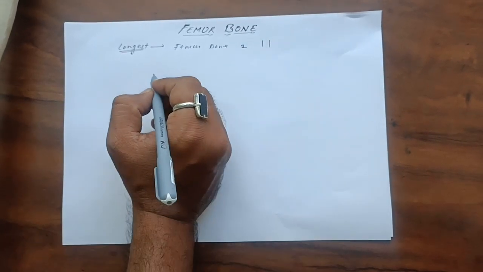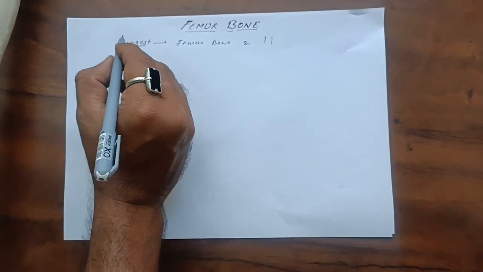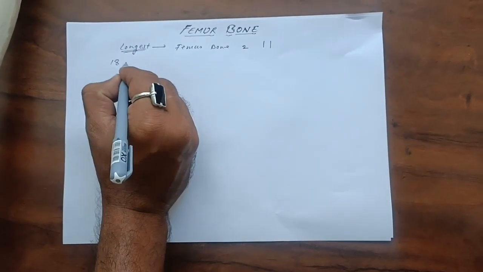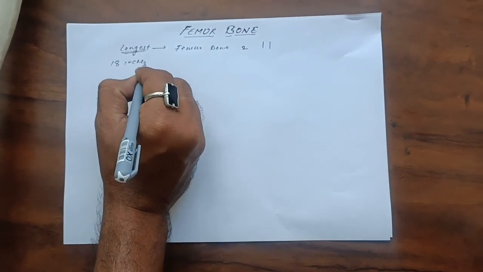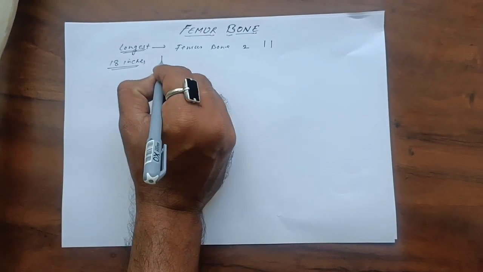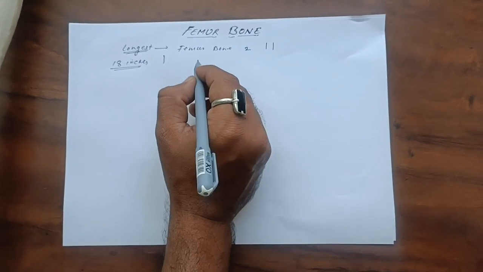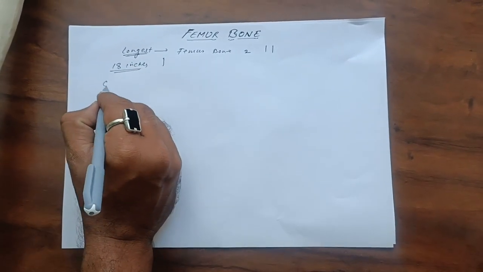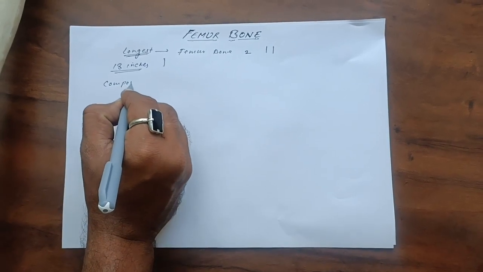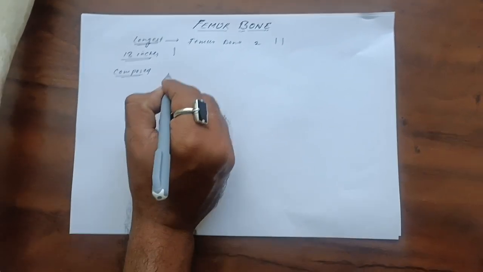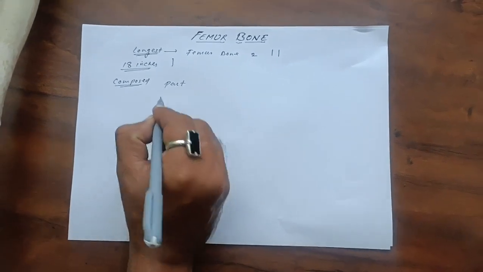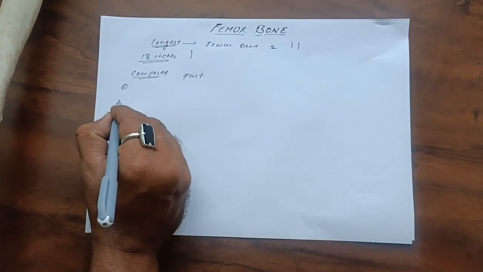As we discuss the length, it is nearly 18 inches. The 18 inches is the total length of the femur bone. The femur bone is composed of three major parts. What are the parts? वो हम लोग देखेंगे यहाँ. So the three parts कौन से हैं.